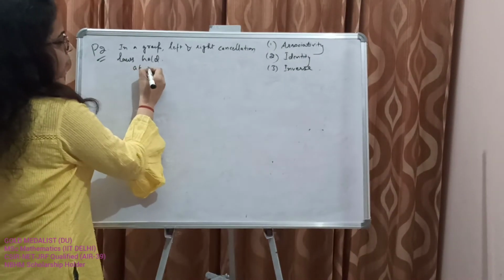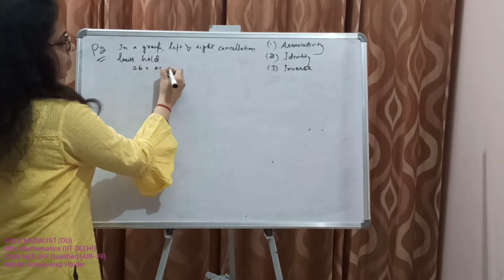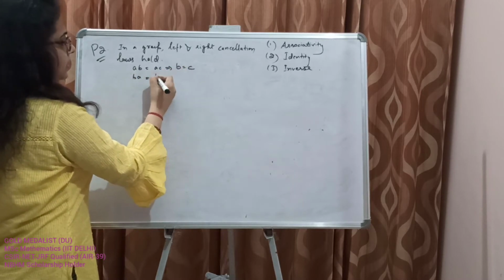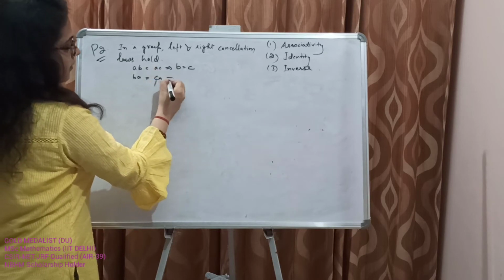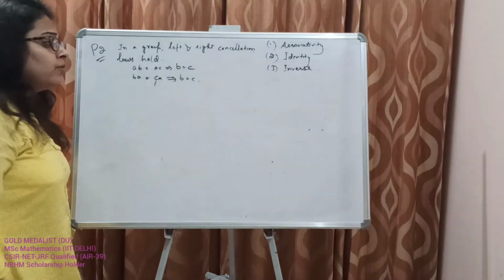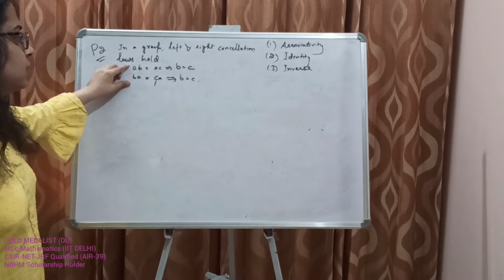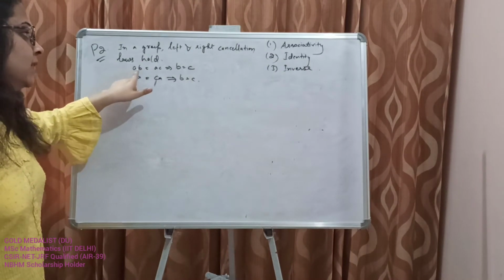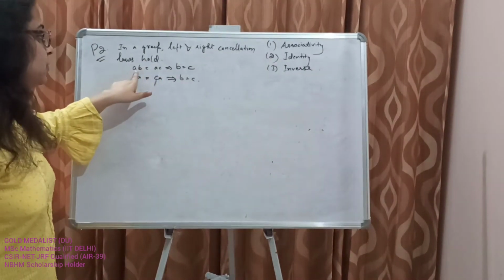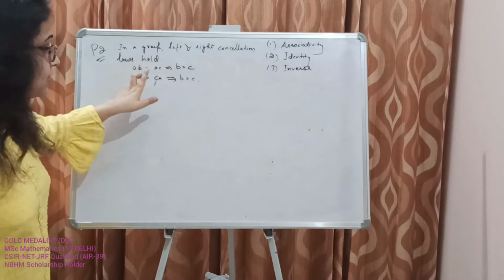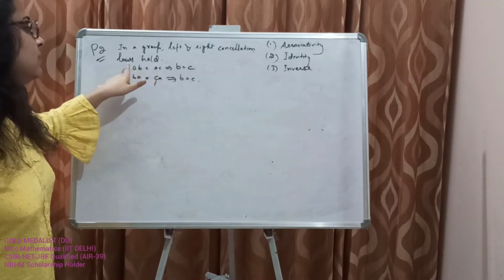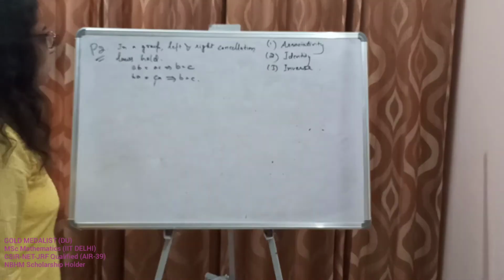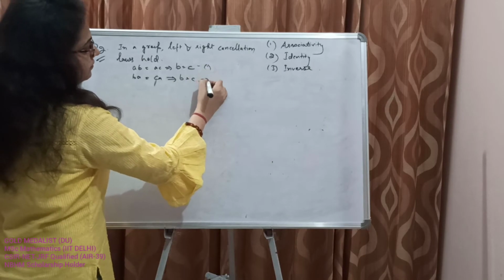So AB is equal to AC implies B is equal to C, or BA is equal to CA implies B is equal to C. Now from our high school, what we used to do, if A was not equal to 0, only then we are able to cancel A. Otherwise we cannot cancel A. Okay. So AB is equal to AC implies that B is equal to C, or BA is equal to CA implies B is equal to C. Let's prove both of them for a group.